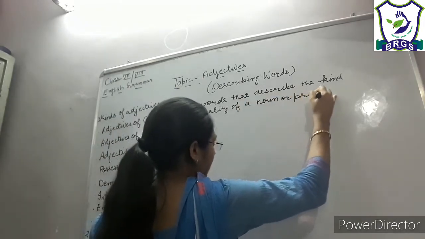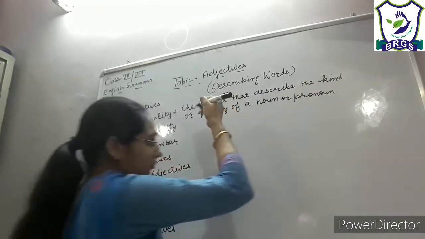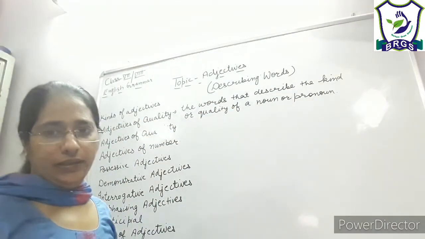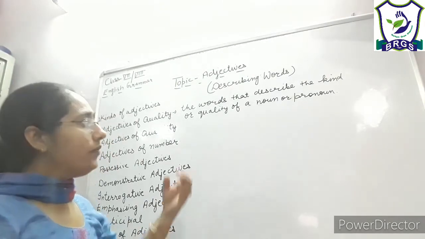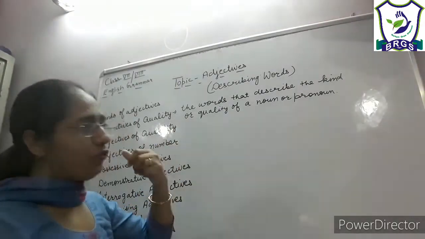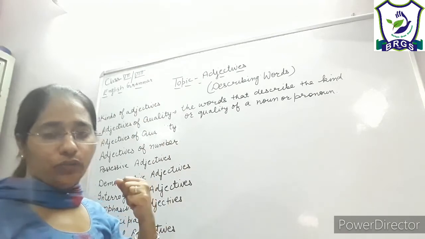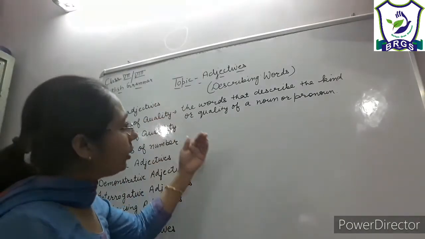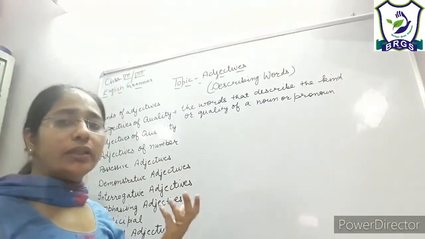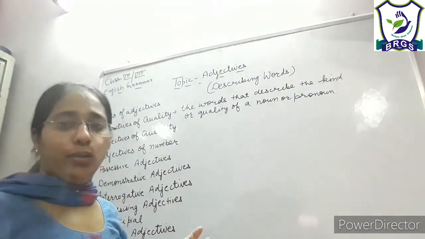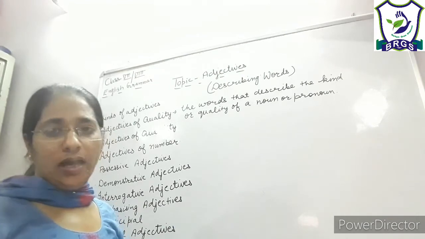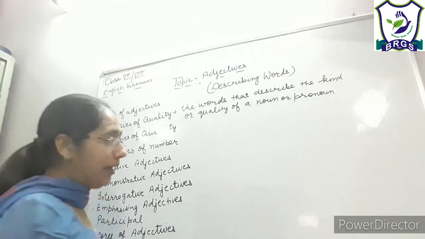They are known as adjectives of quality, which tell us about the color of nouns, which describe the shape of a noun, which describe the size of a noun, right? Which describe the quality of a noun, or we can say the words which give the answer to what kind of. Those words are adjectives of quality, right?